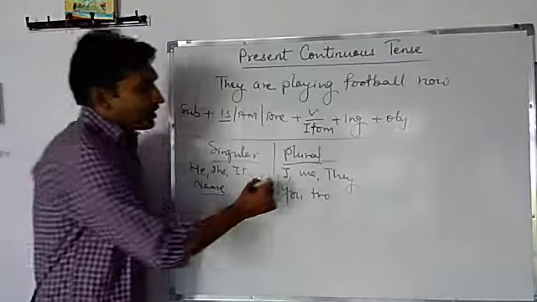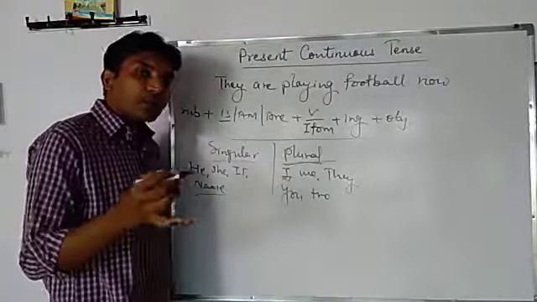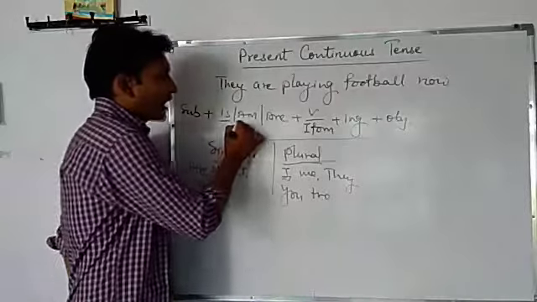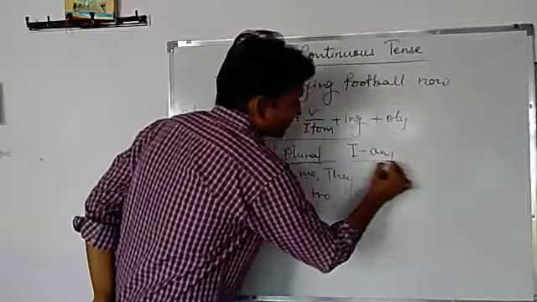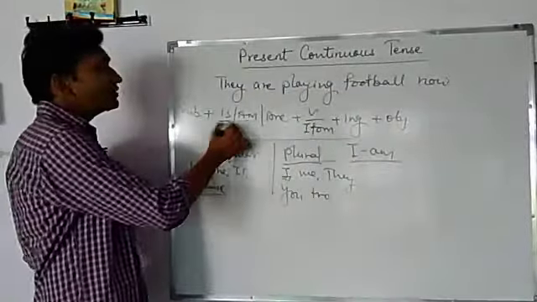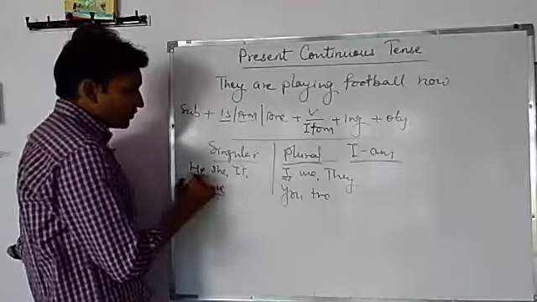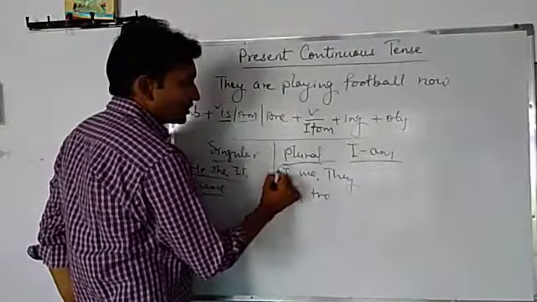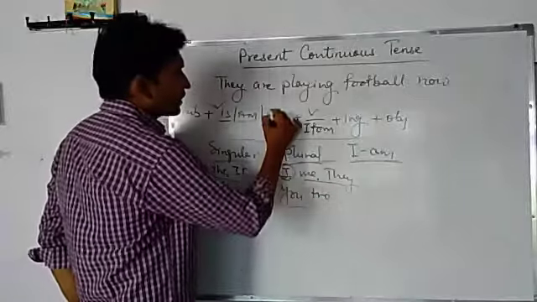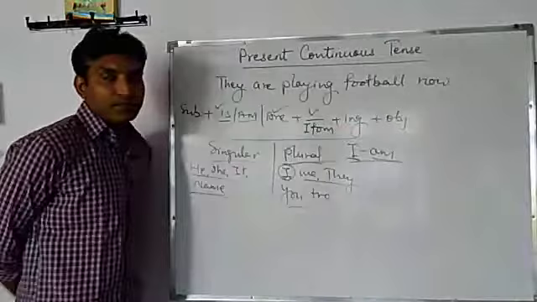Okay? Here I is an exception because I has a separate helping verb, that is am. With I we use am. We can't use is or are with I. Is it clear? So with singular subjects we use is, with plural subjects leaving I we use are, and with I only we use am.